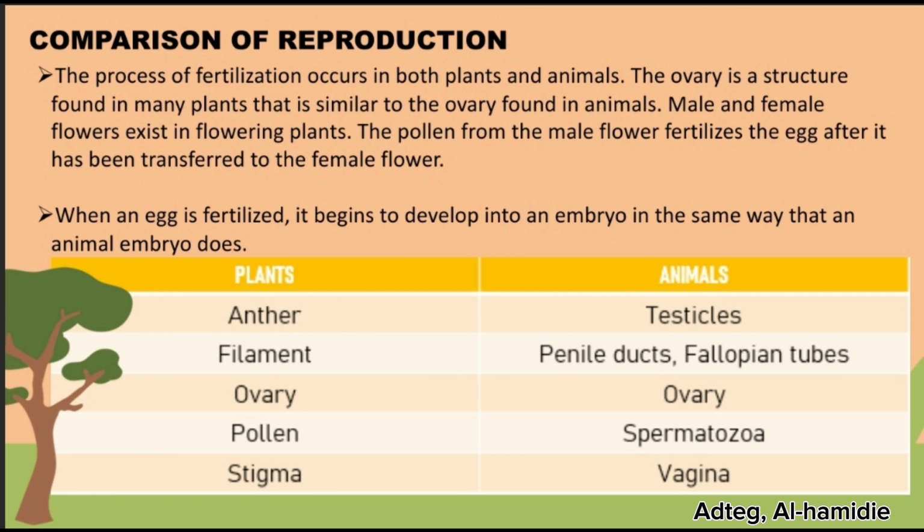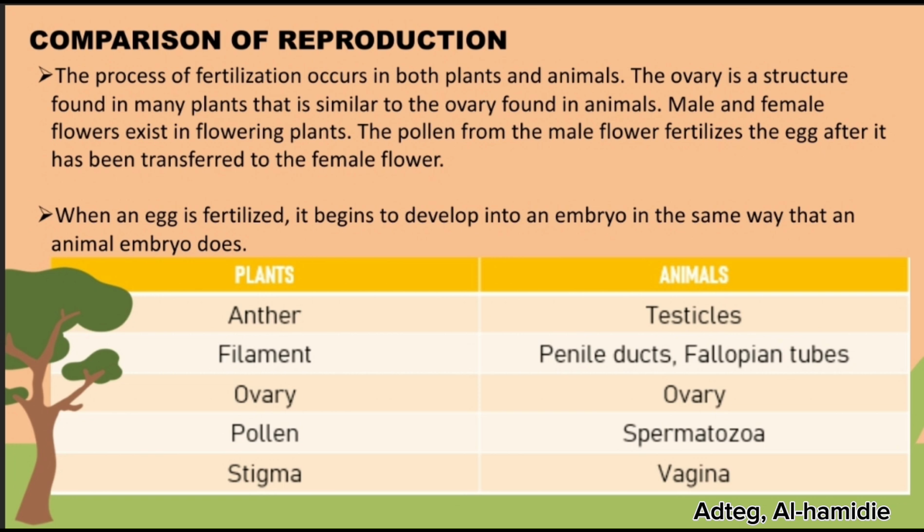So now let's look at the comparison of reproduction. The process of fertilization occurs in both plants and animals. The ovary is the structure found in many plants that is similar to the ovary found in animals. Male and female flowers exist in flowering plants. The pollen from the male flower fertilizes the egg after it has been transferred to the female flower.